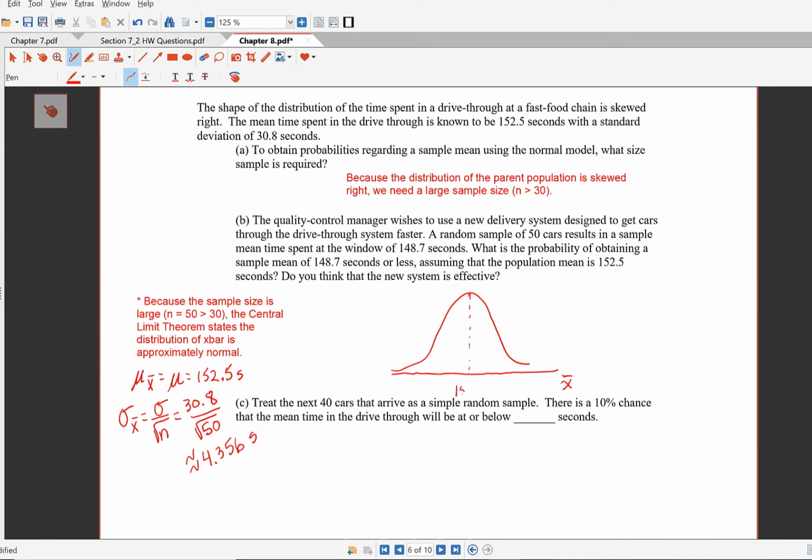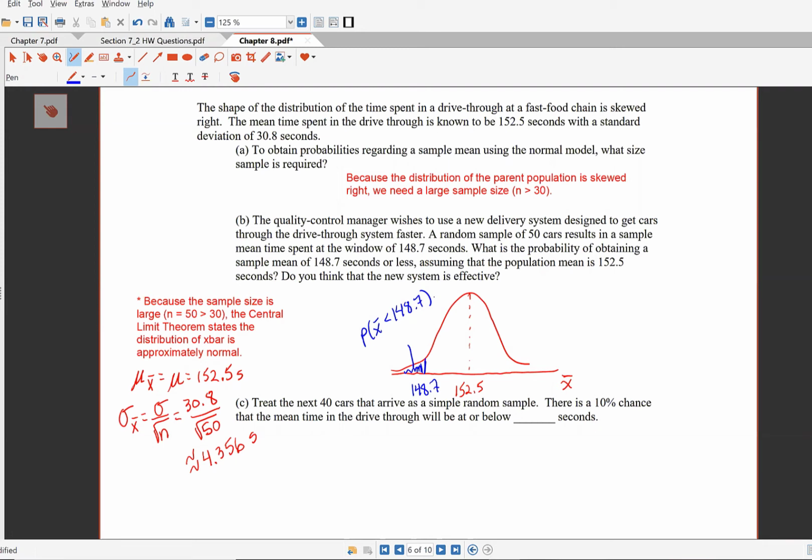There's my mean of 152.5, and I'm not going to worry about inflection points and whatnot. My sample mean that I obtained from those 50 drive-through times is 148.7 seconds. So that area right there is the probability X bar is less than 148.7 seconds.